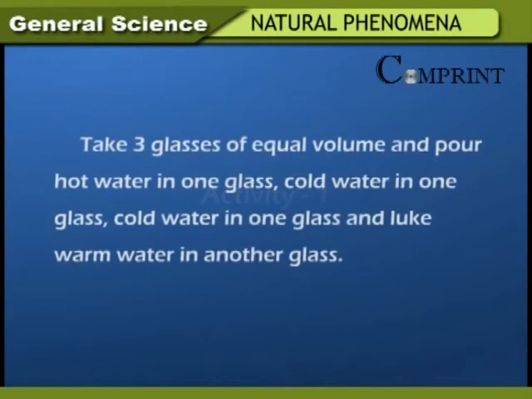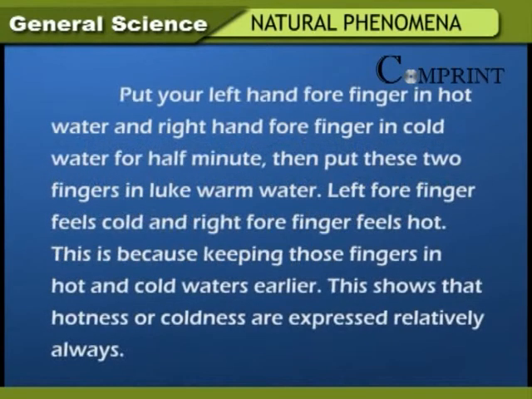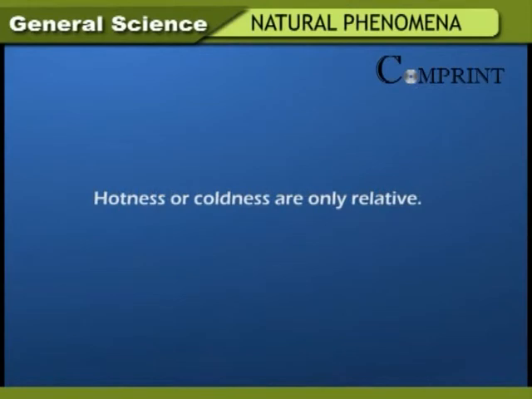Activity. Take 3 glasses of equal volume and pour hot water in one glass, cold water in one glass, and lukewarm water in another glass. Put your left hand forefinger in hot water and right hand forefinger in cold water for half a minute. Then put these 2 fingers in lukewarm water. Left forefinger feels cold and right forefinger feels hot. This is because of keeping those fingers in hot and cold waters earlier. This shows that hotness or coldness are expressed relatively always. Hotness or coldness are only relative.